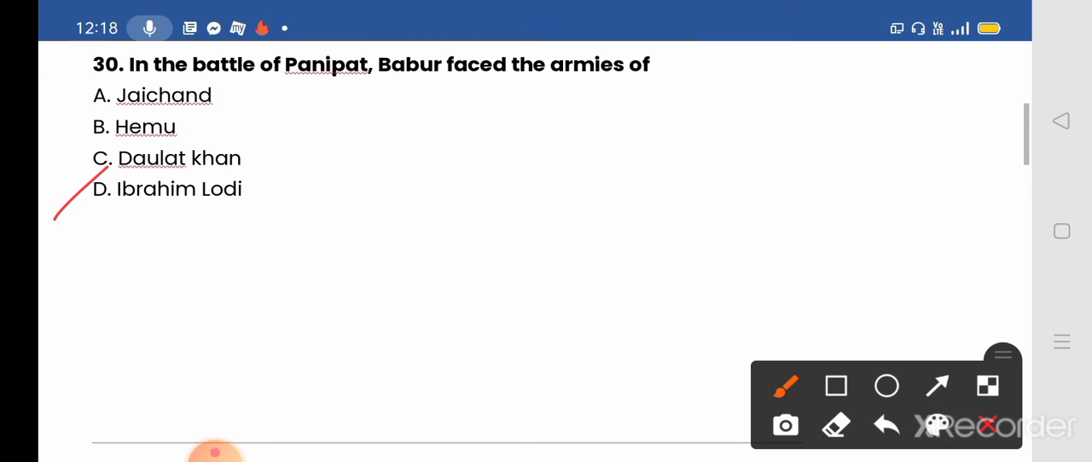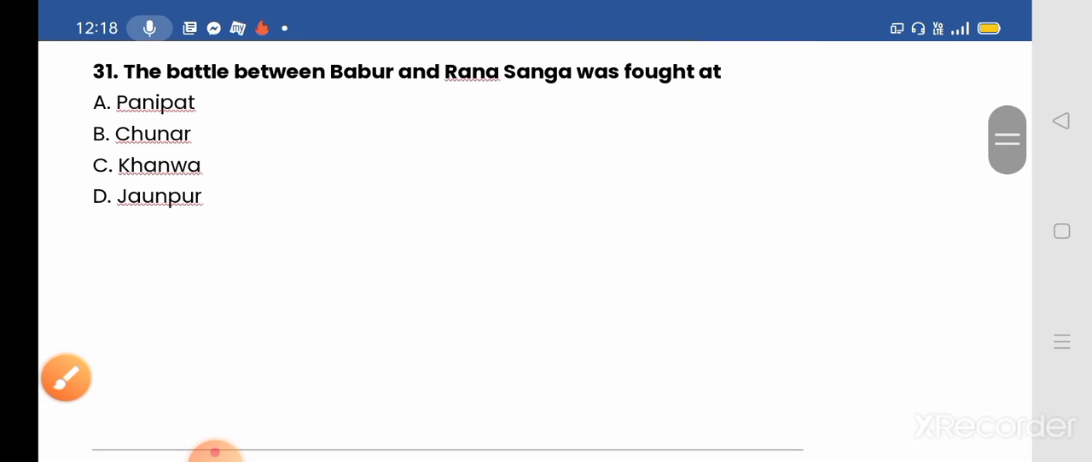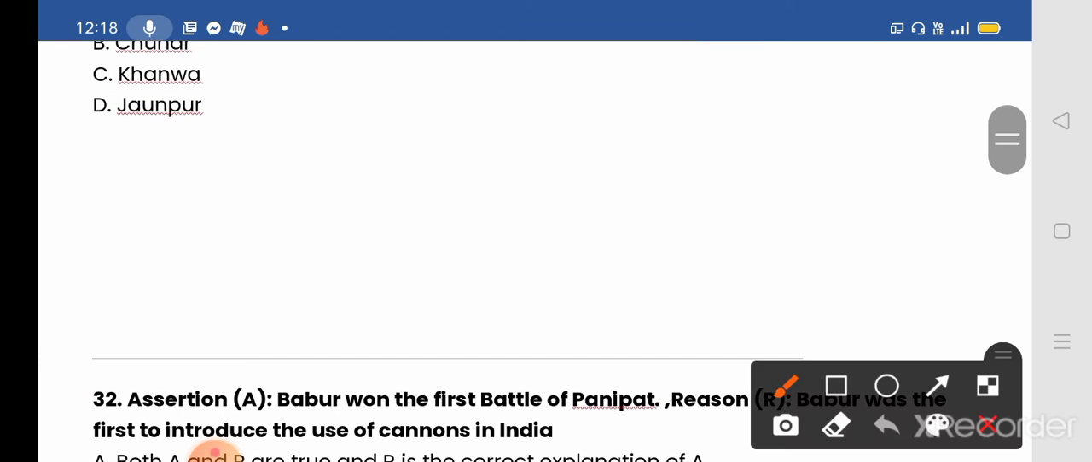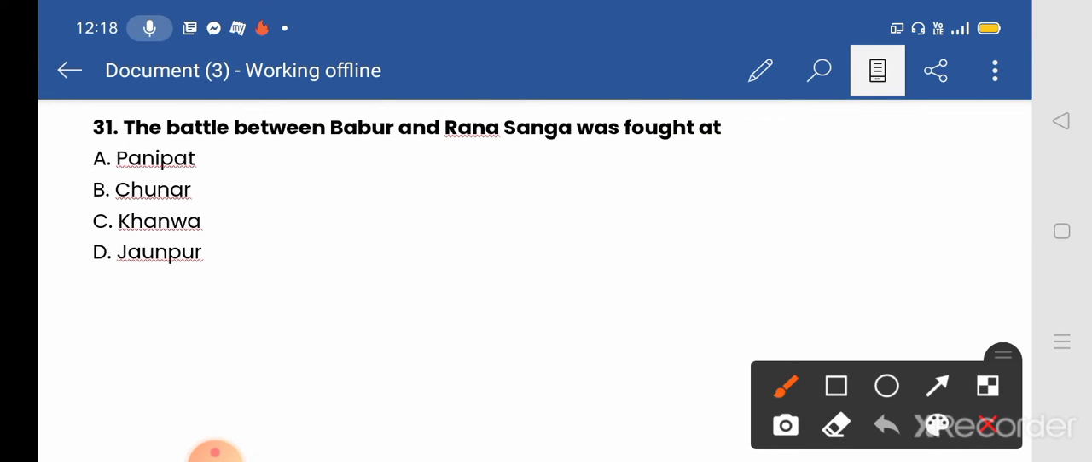Okay. Next we move to our next question, question number 31. The battle between Babur and Rana Sangh was fought at, options given: A Panipat, B Chunar, C Khanwa, and D Jaunpur.